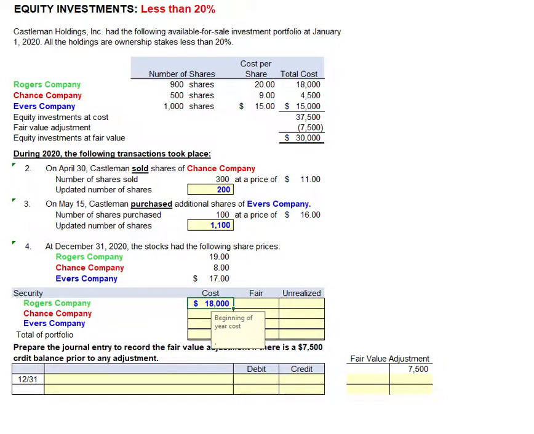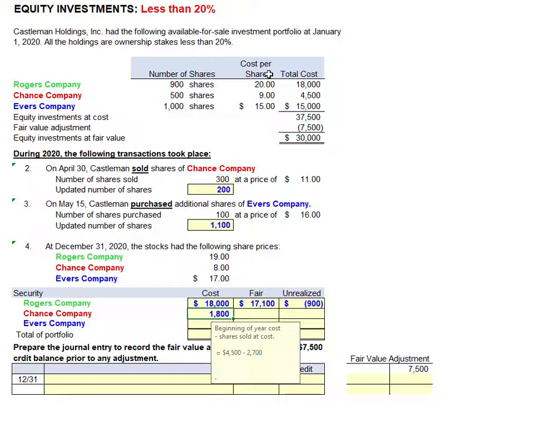And again, we didn't buy any new shares and we didn't sell any new shares, so that cost carries forward. The fair value is $17,100. That's the 900 shares at $19 per share, giving rise to an unrealized loss of $900.